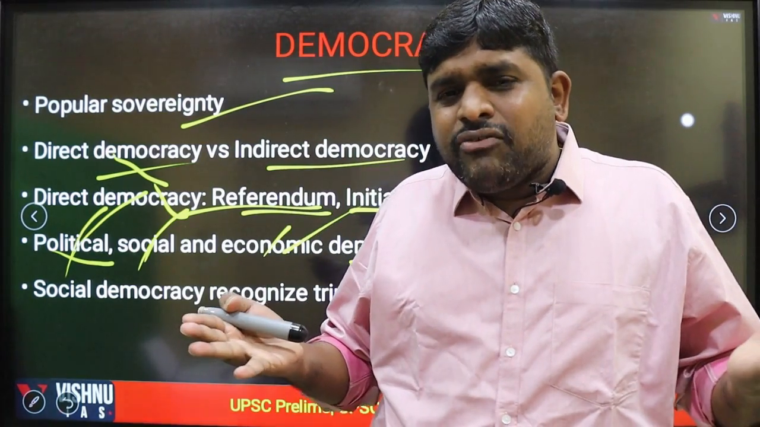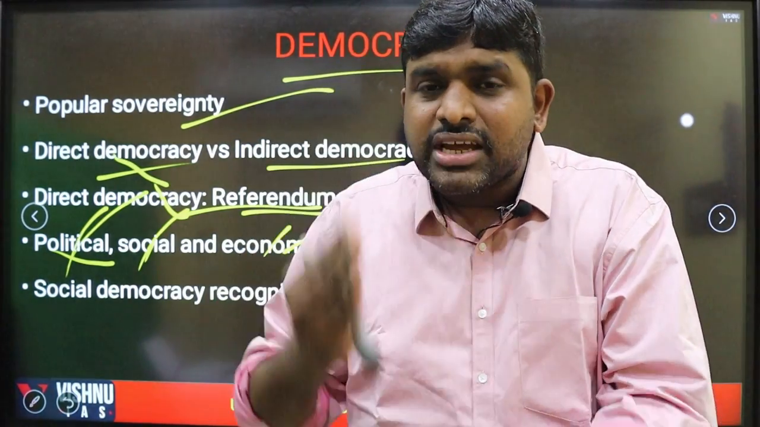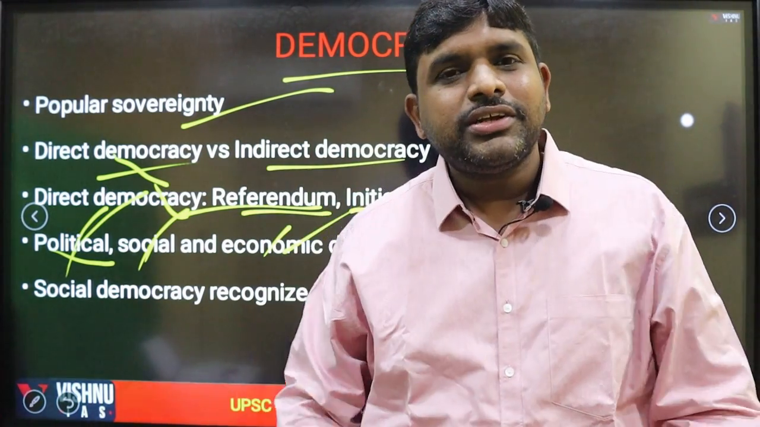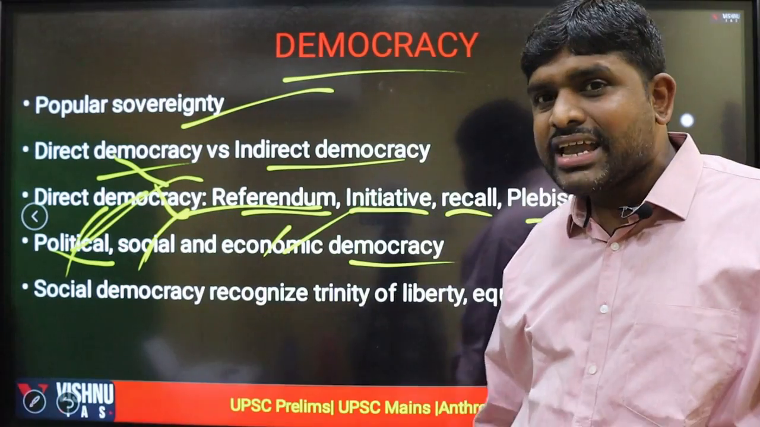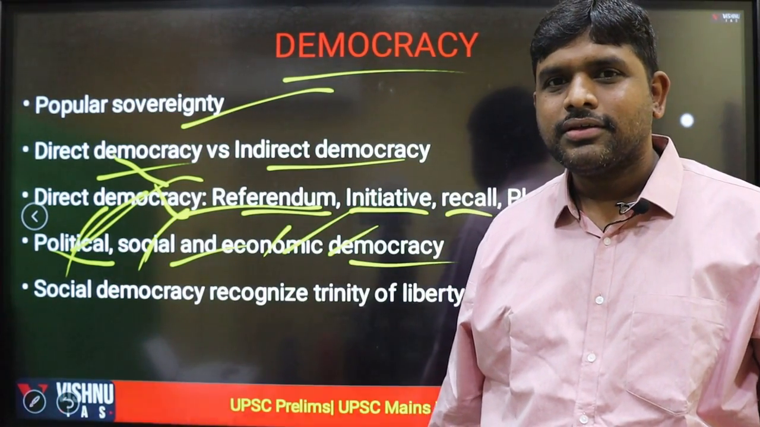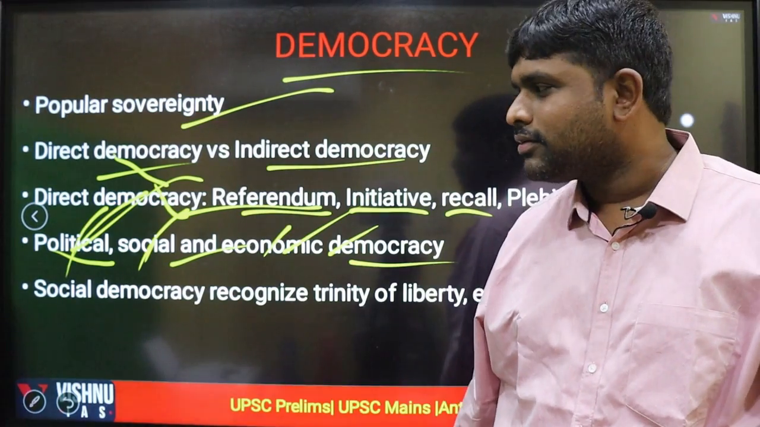What is the criteria for a political democracy? It means social democracy and economic democracy. These three are interrelated with each other. So political democracy can happen if and only if there is social and economic democracy. We can expect this question.